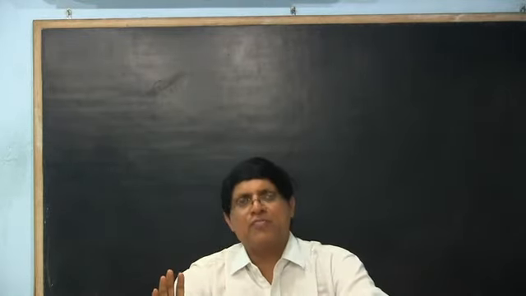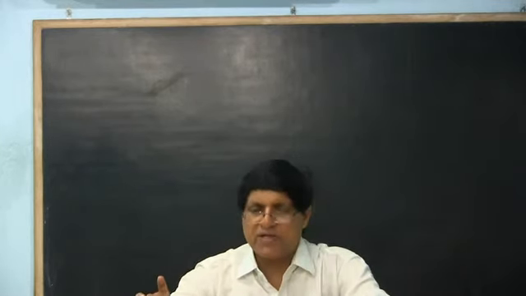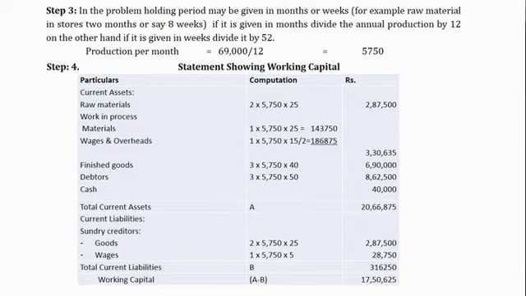Then we are going to estimate the working capital. If you see, raw materials is 2 months, that means 5,750 per month: 2 into 5,750 into 25. Work in progress: materials is 100%, labor and overheads half. Then finished goods, you can see 3 months: 3 into 5,750 into 40 rupees.